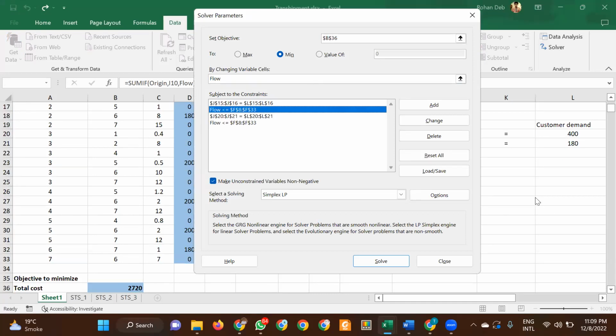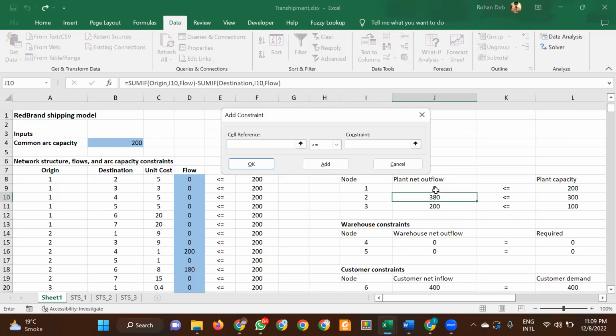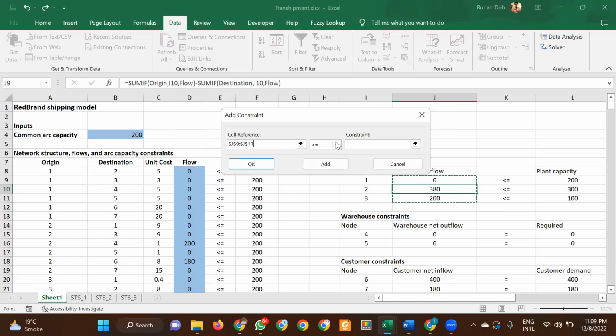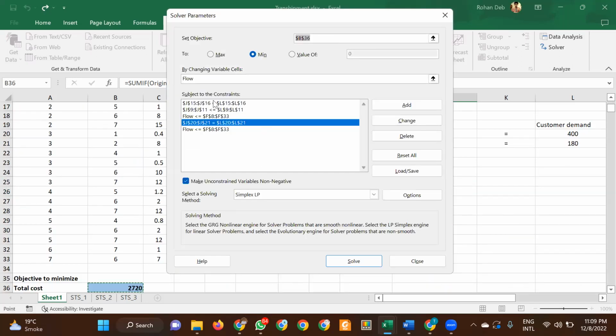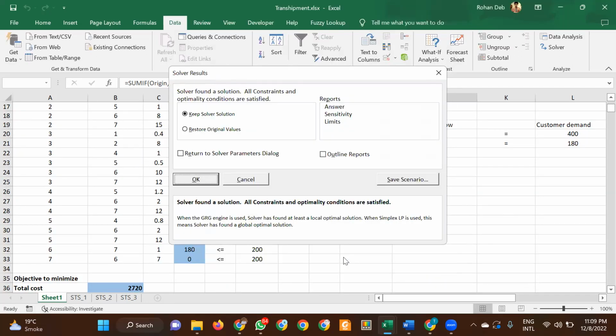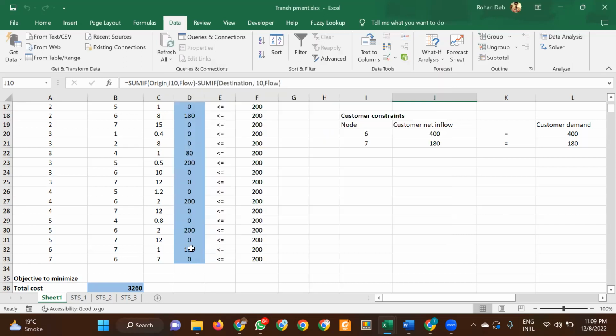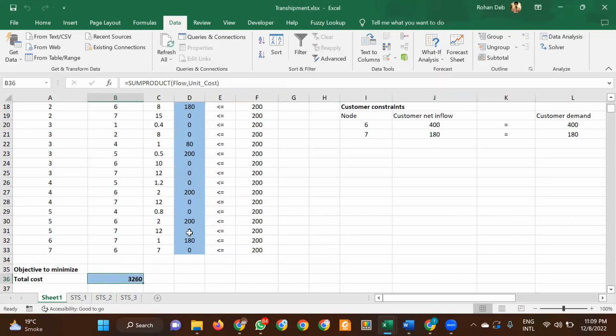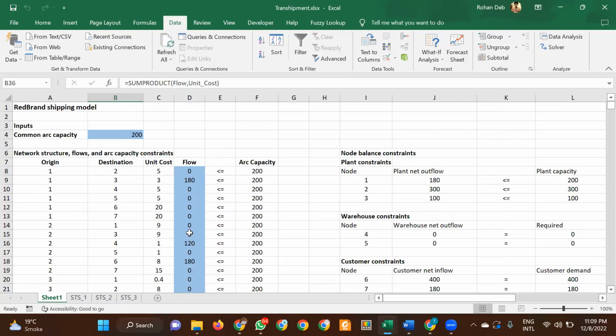This is F8 to F33. This will be this one. I have not added that. Okay, add. This should be a less than or equal to constraint. Okay, now I'll solve again. Now the answer is 3260, which matches ma'am's answer.